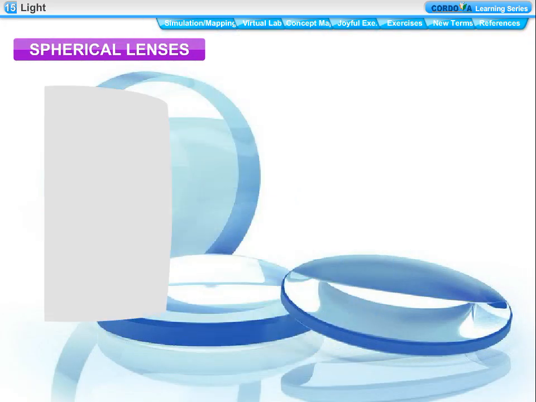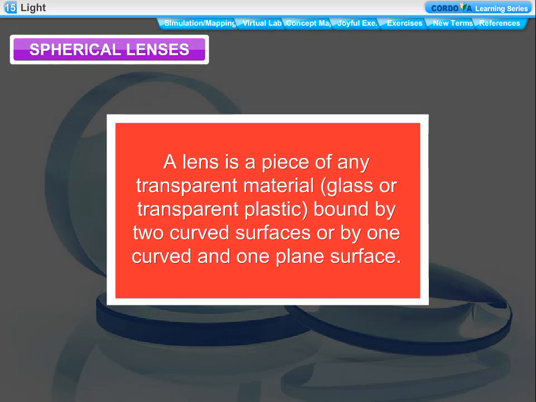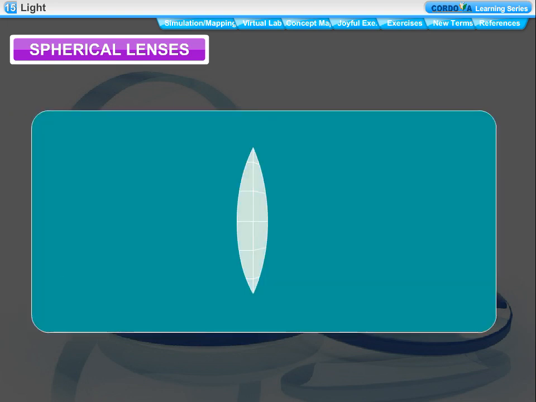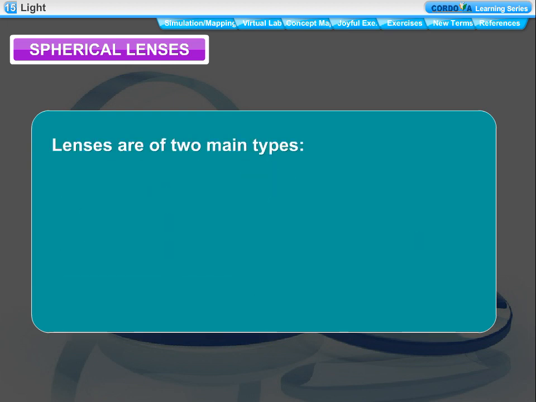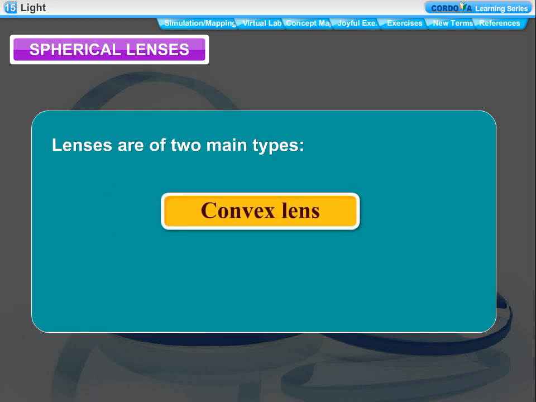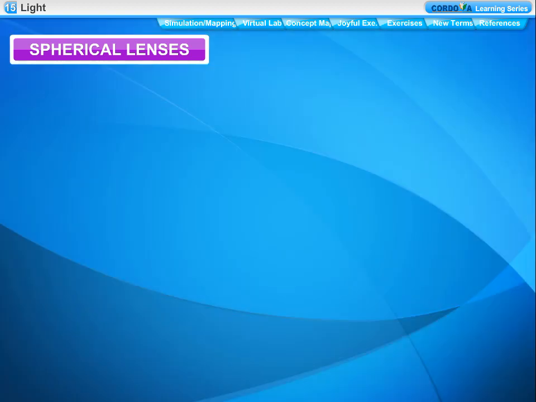Spherical lenses. A lens is a piece of any transparent material, glass or transparent plastic, bound by two curved surfaces or by one curved and one plane surface. When light rays pass through a lens, they bend and change direction. So, lenses work on the refraction of light passing through them. Lenses are of two main types: convex lens and concave lens.